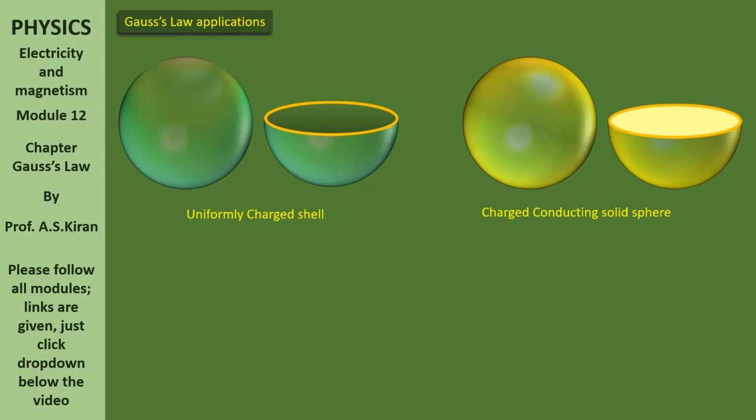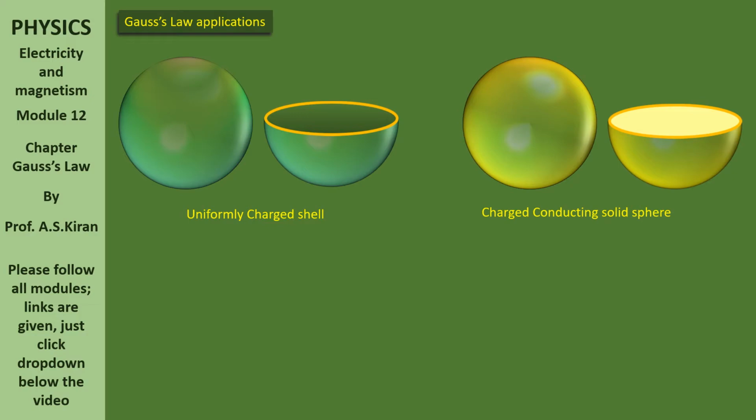One is hollow, one is solid, but the solid shape we considered here is conducting. Because of that material property, the charge is accumulated on the surface. Please remember the material we used for this solid sphere is conducting material.